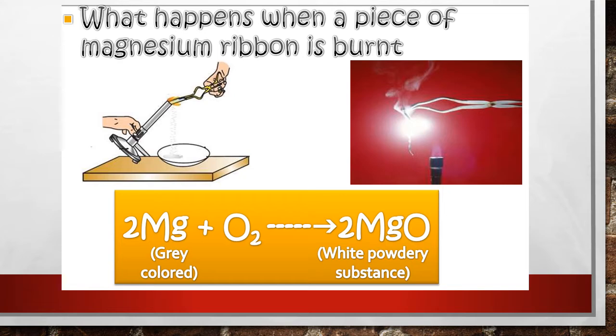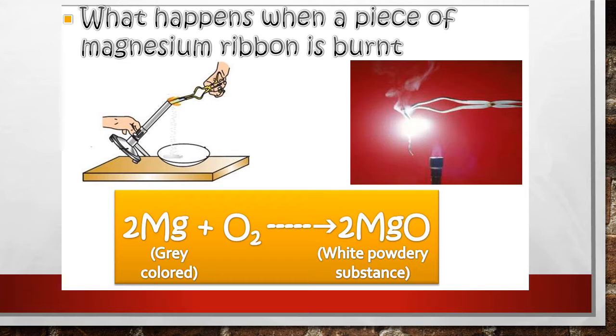I again repeat, when we burn magnesium ribbon in presence of oxygen, in presence of oxygen means burning magnesium ribbon in blue oxidizing flame.